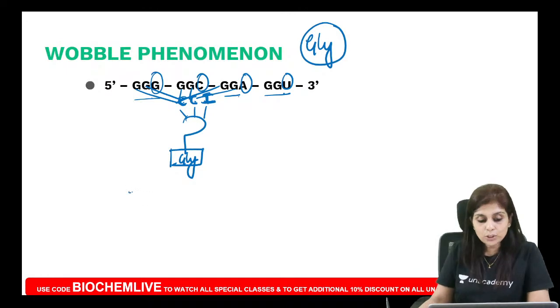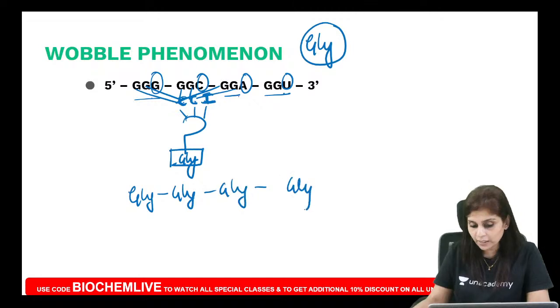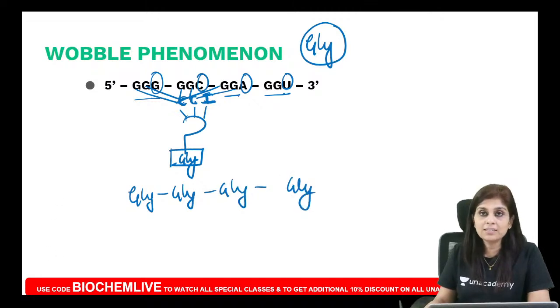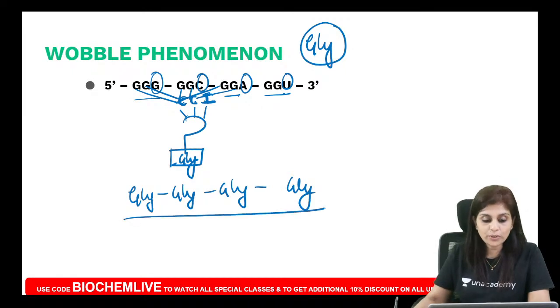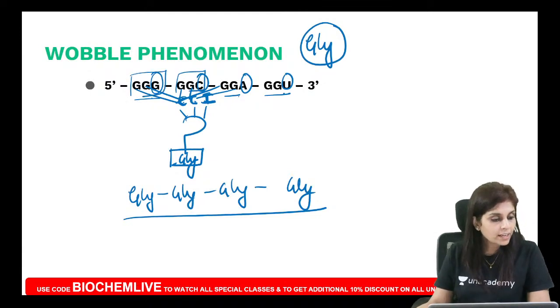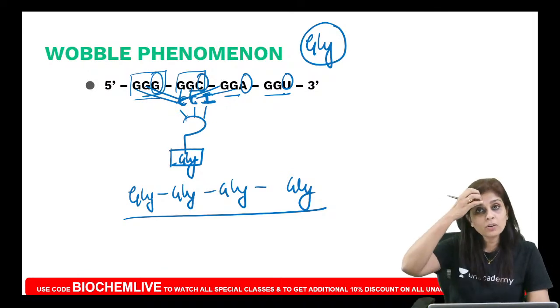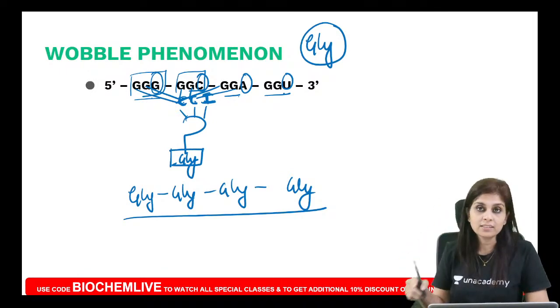And what will it attach as the amino acid? It is going to attach glycine sequentially. So we are going to get a polyglycine chain. Do you all understand this? Now do you understand how more than one codon can code for a single amino acid? This is how it is.